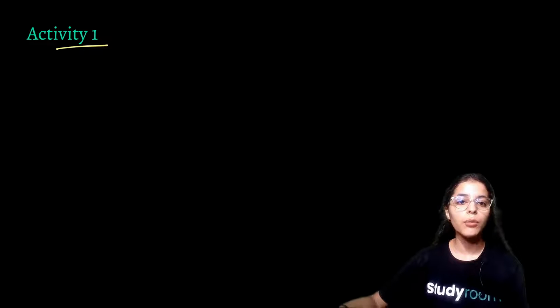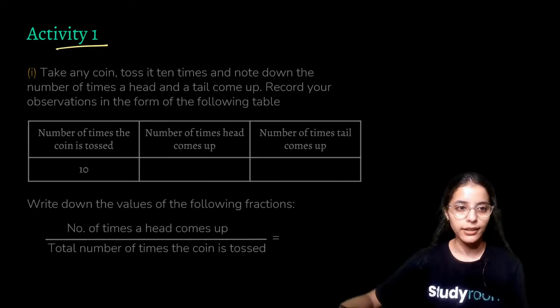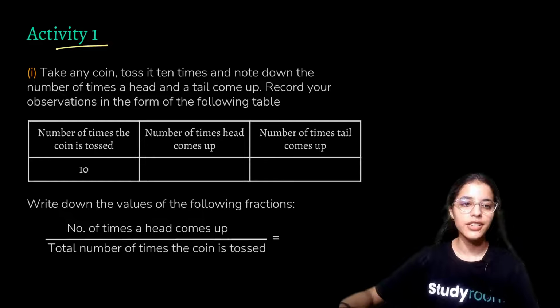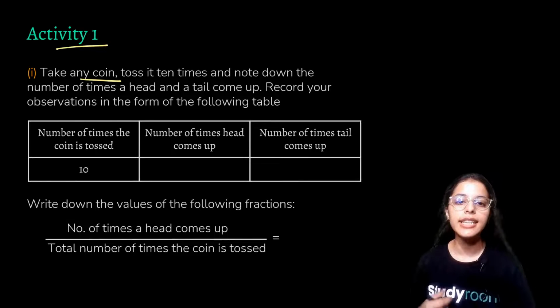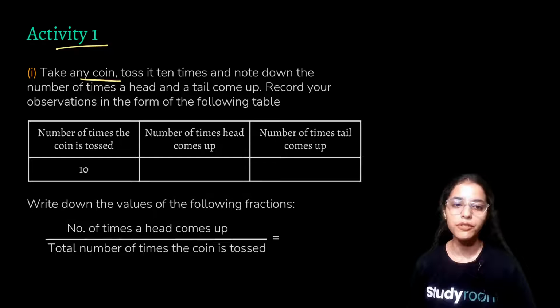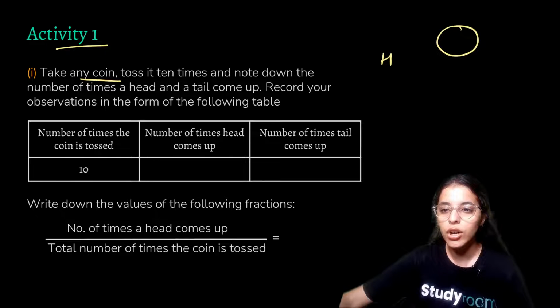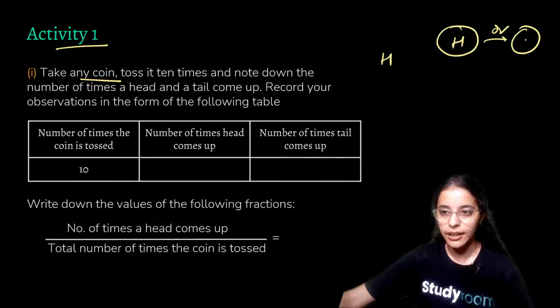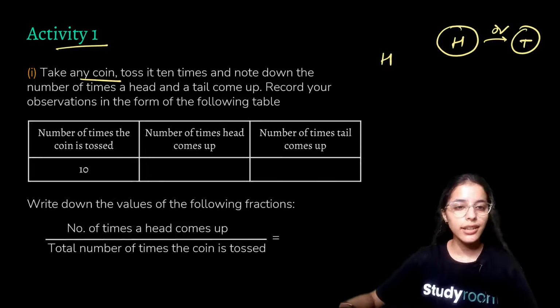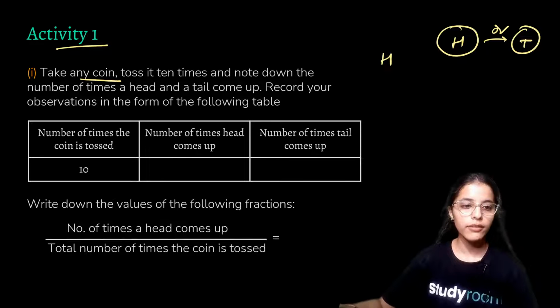Let us move on to activity number 1. In this activity, you'll take a coin and toss it 10 times and note down your observations. Whenever you toss a coin, you'll get either a head or a tail, right? So you toss that coin 10 times and record your observations.